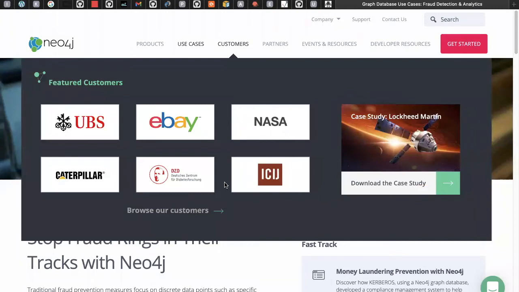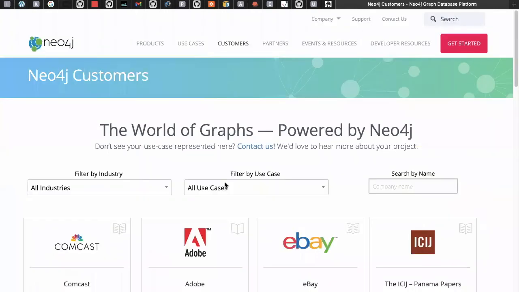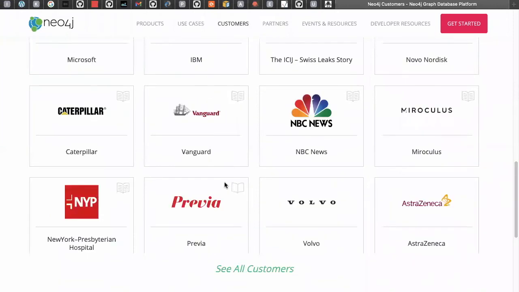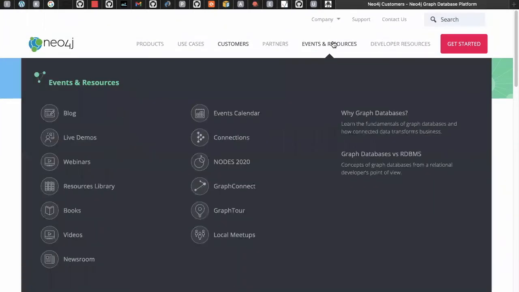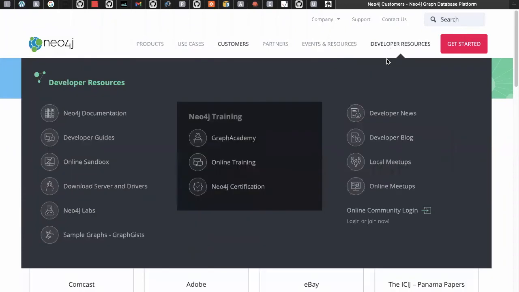And there are so many big customers here. This is what we spoke about in the slides, but I'm showing it. Big clients are using it. Partners, we don't need. If you want to attend their live demos, webinars, books, videos, blog, all this nice information is there. Some live demos are also happening. Even their YouTube channel is very good, guys. You can go and watch their videos also, where they explain it well. And Neo4j documentation is also there. I will show you this documentation shortly.